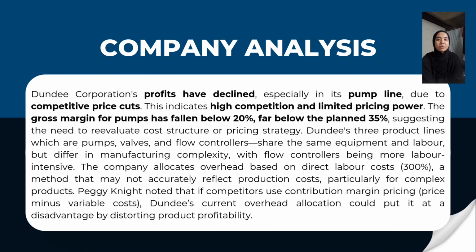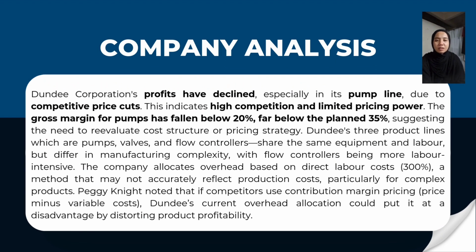Dundee manufactures three main product lines, which are pump, valve, and flow controller. All these three products use the same equipment and labor, indicating a shared cost structure. However, the manufacturing process and the complexity differ, particularly for flow controller, which is more labor intensive and requires more components. The company uses a straightforward cost accounting system where the overhead is allocated as a percentage of direct labor costs, currently at 30%, and this method, while inexpensive and simple, may not accurately reflect the true cost of production, especially for products with different levels of complexity and labor requirement.